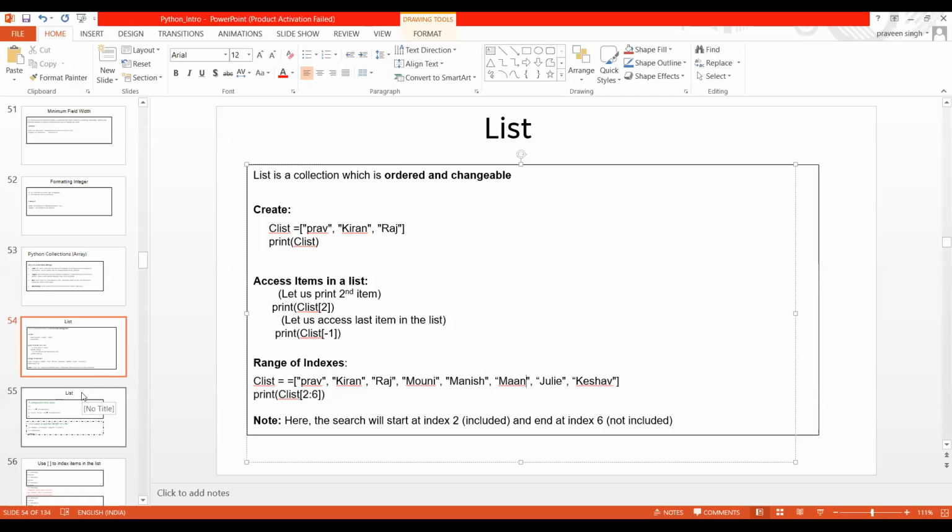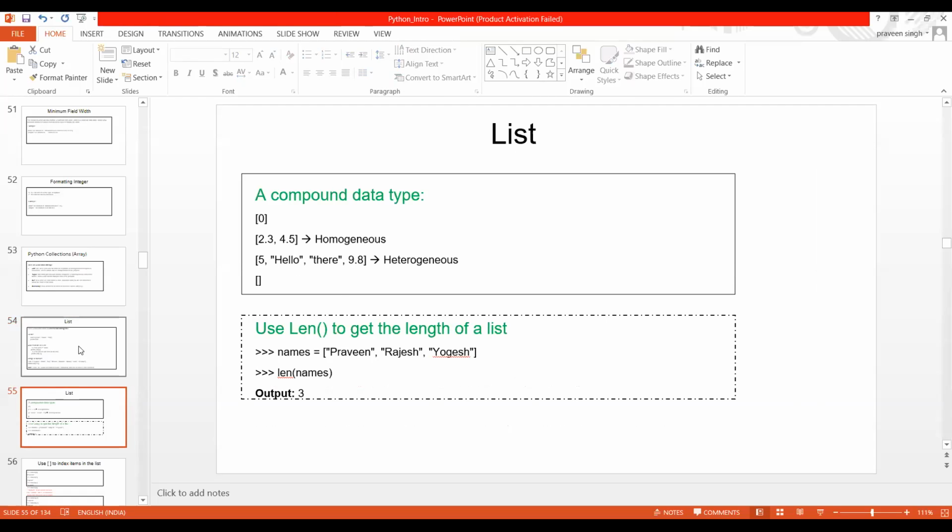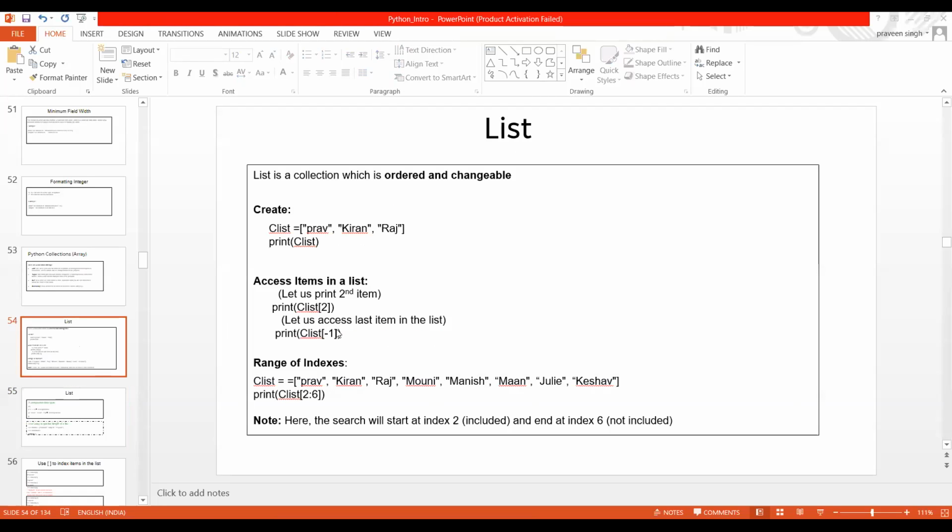I have also covered this and showed you a simple program. Let me share the same program with you. Yesterday we did some exercises. As I was saying, we have a list with these names, we print it, and we get these many names. Then if we want to access the second item, we just write print and pass 2 as an argument, and we can access the second item.